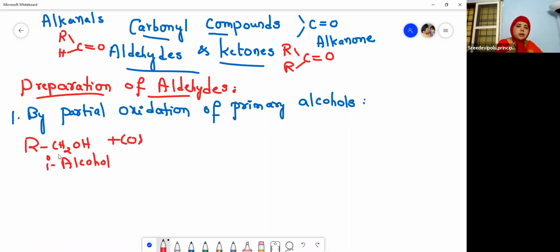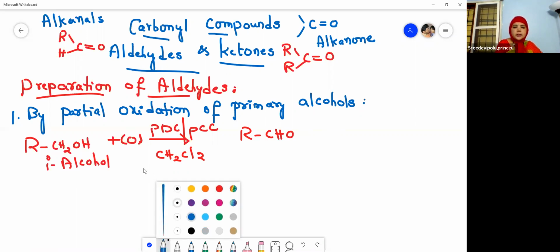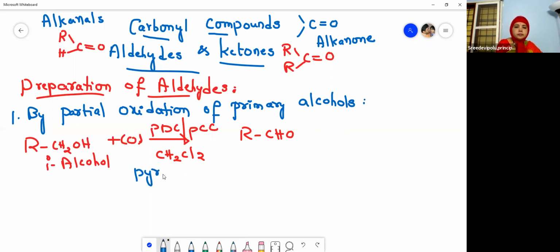Then the primary alcohol on oxidation in the presence of a reagent where we can get only aldehyde, that is PDC or PCC, pyridinium dichromate or pyridinium chlorochromate, in the presence of methylene chloride. What is the product here? You get an aldehyde, RCHO. I will write here the name of this reagent: pyridinium dichromate or pyridinium chlorochromate.